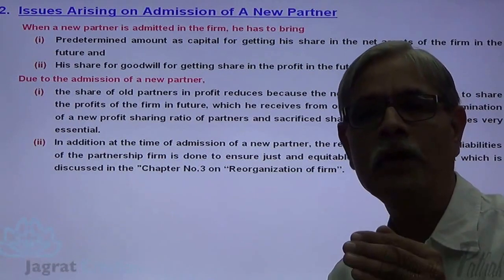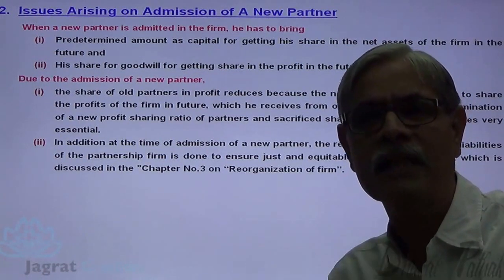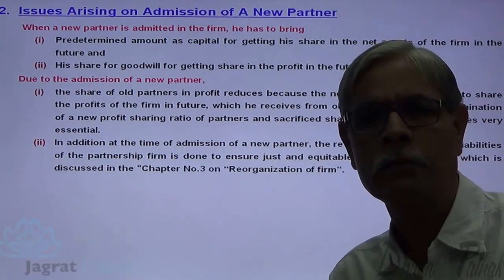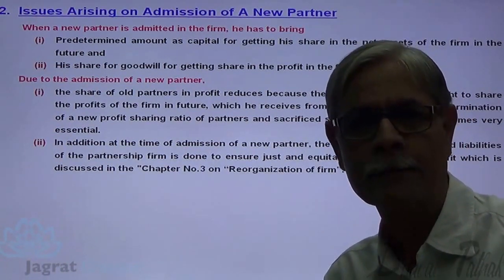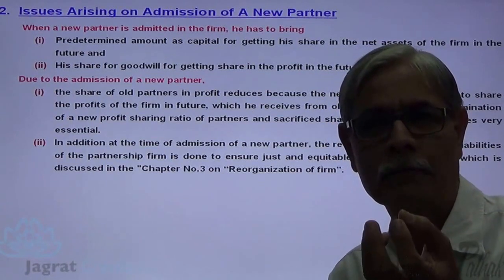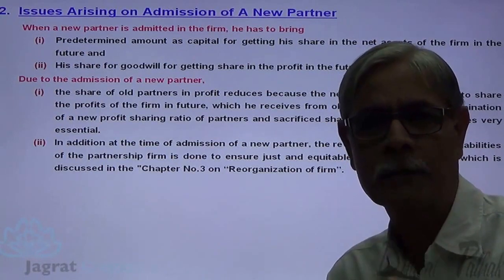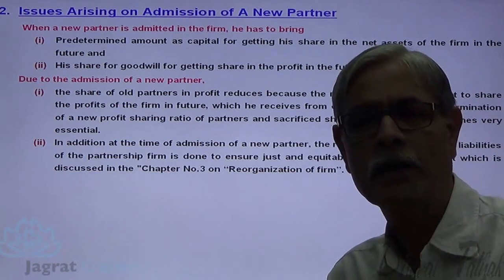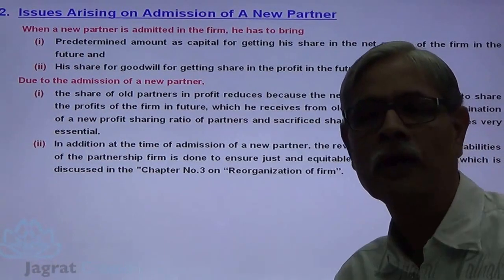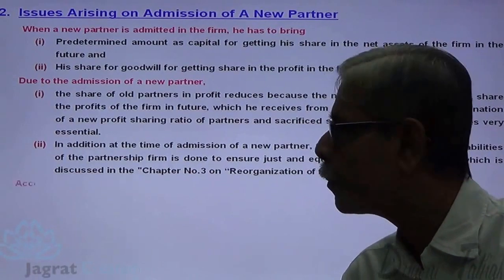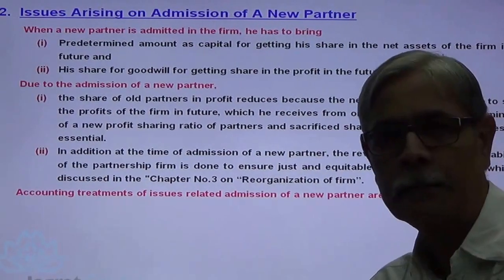So we are required to determine how much profit existed till the date of change in the profit sharing ratio. For that, we are required to go for revaluation of assets and liabilities. We are required to find out the profit that existed before admission, and that profit will be distributed amongst old partners in the old profit sharing ratio. So we are required to go for revaluation of assets and liabilities that we have studied in chapter 3.